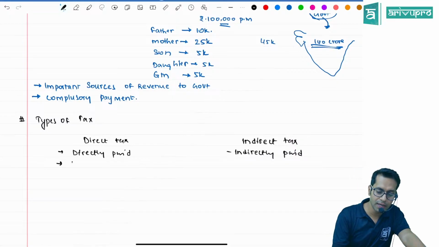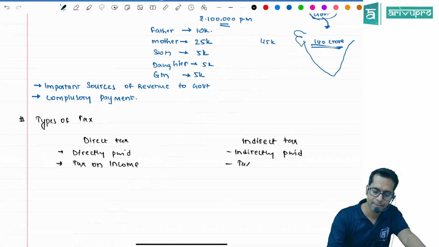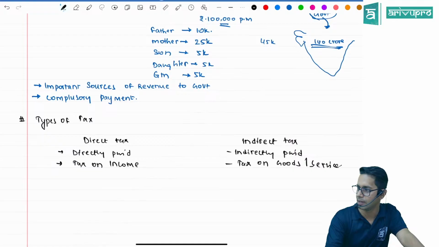Indirect tax burden is on the end consumer. So here the burden is on, say this is a tax on income. Direct tax is tax on income. So this is a tax on goods and services. The online students are also writing their points, so we should write their points.